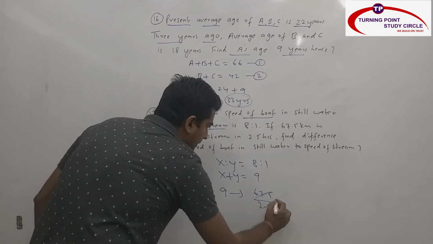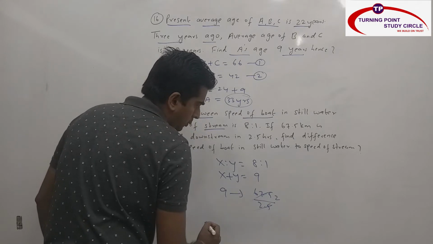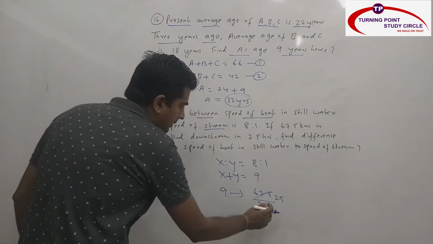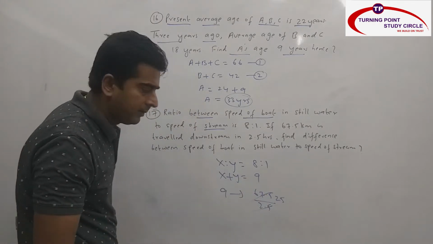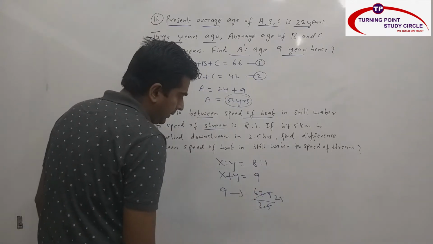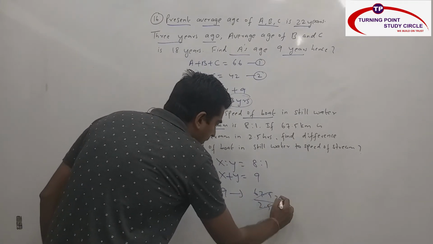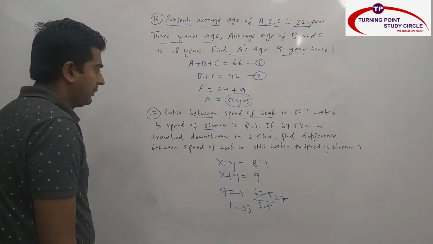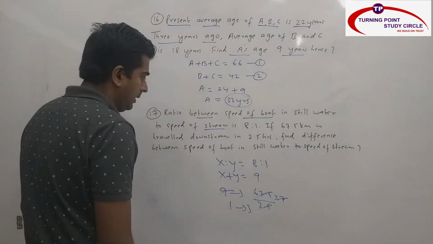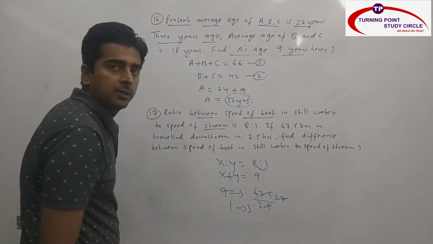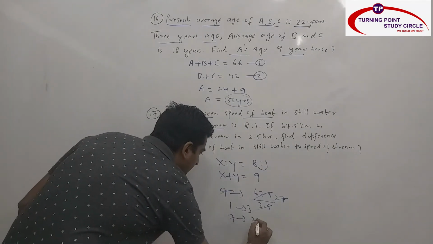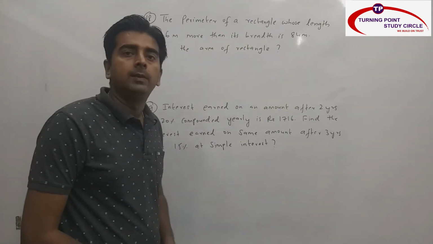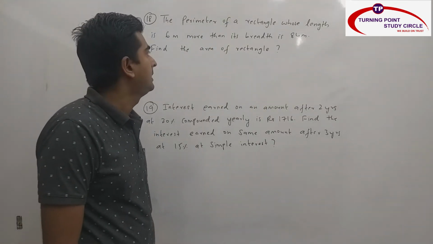So that means 9 parts is nothing but 67.5 divided by time 2.5, or I can directly say 675 by 25. So 25 2s are 50, 25 7s are 175. So one part is nothing but how much? 3. Now what they are asking? Find the difference between the speed of boat in still water and speed of stream. So difference is how much? 8 minus 1, 7. So 7 parts is how much? 21. My answer is nothing but 21. So I hope you're clear with the previous arithmetic question. Now we will see another arithmetic question.